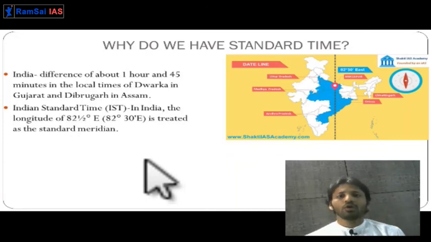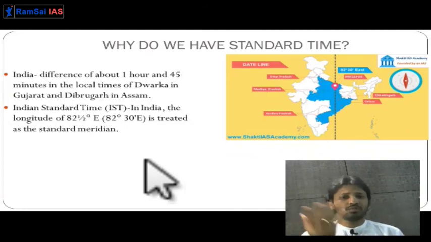So if everyone starts keeping their clock according to their own meridian, then there will be different clocks in the entire country. All the clocks will not show the same time. So there will be confusion. That is why, in one territory, at least people should follow the same time.